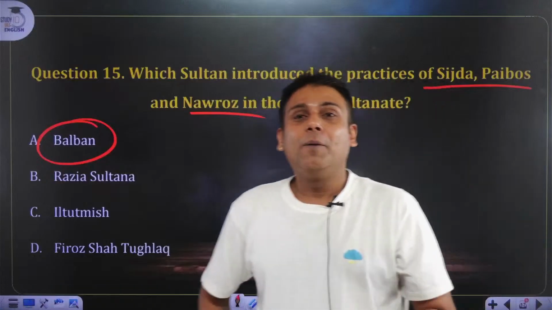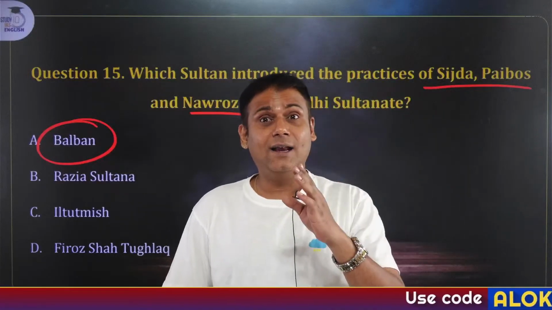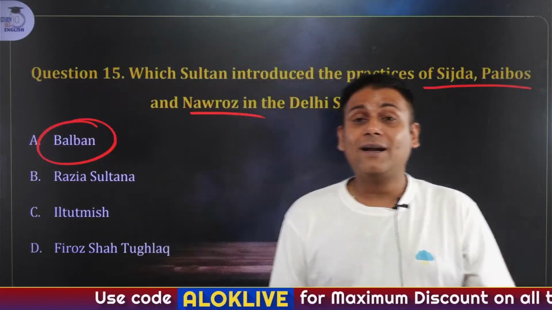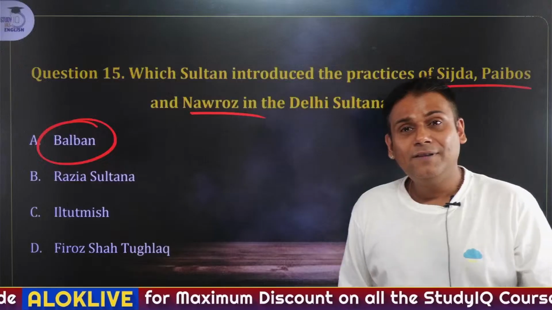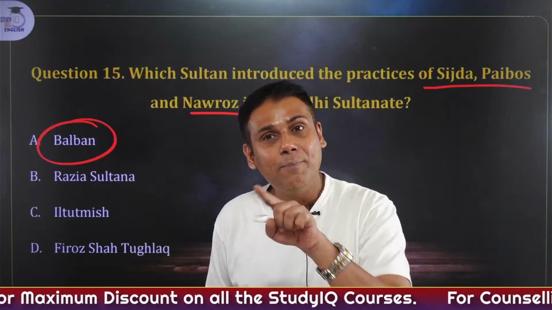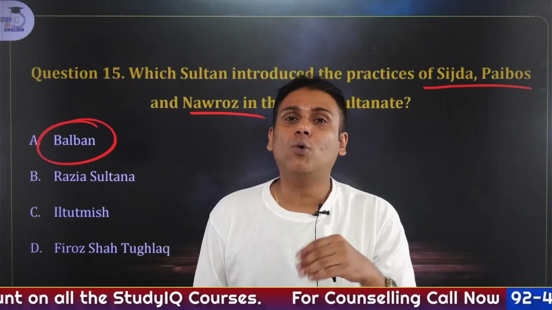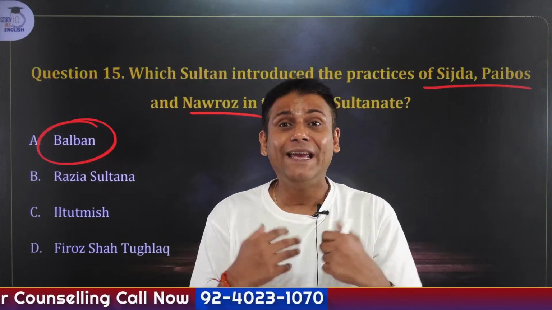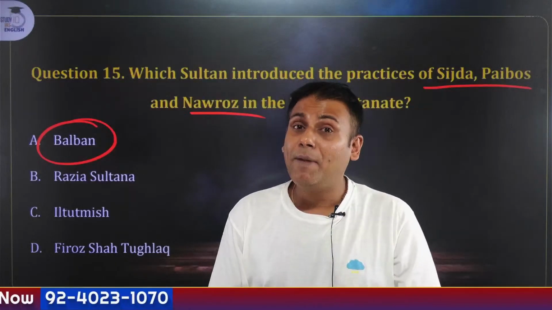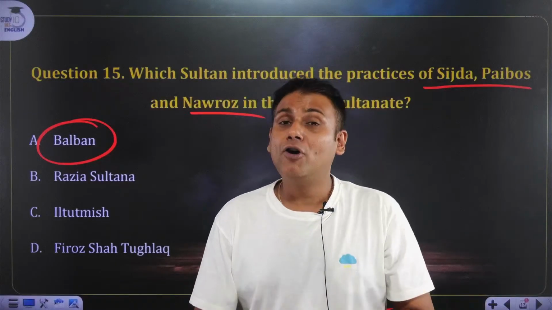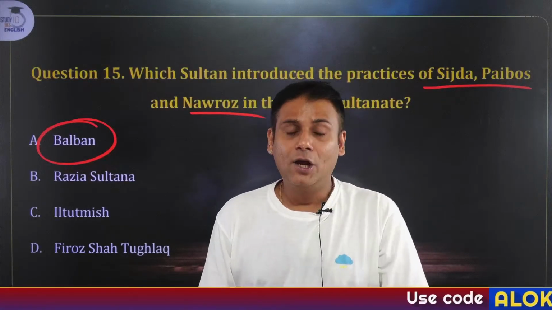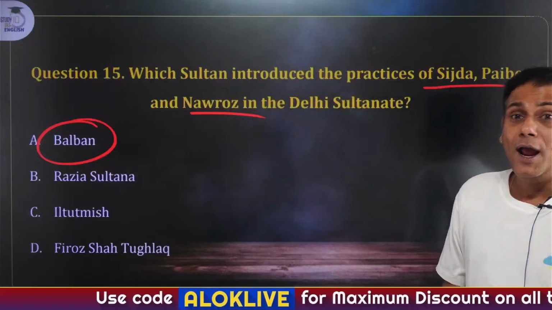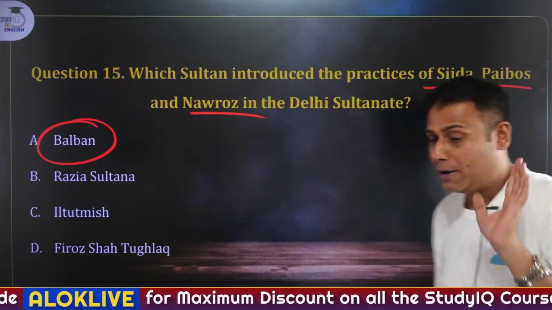As I have told you, Balban assumed the title Zil-e-Ilahi, that is, the Sultan is the shadow of Allah on the earth. He also assumed the title Niyabat-e-Khudai. It is believed that he started two major systems, Sajda and Paibos. Sajda basically means prostration. Okay? And Paibos basically means kissing the Sultan's feet. So these systems were started by Balban. He also started a Persian festival called Navroz to show his pomp. So these systems were started by Balban, the slave dynasty ruler. Next.